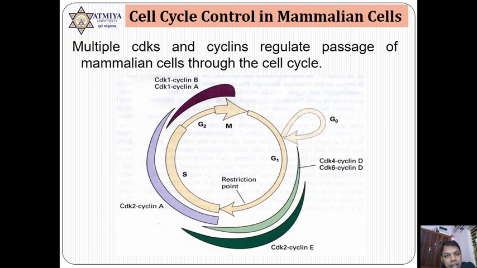But in different phases, other CDK cyclin combinations also occur. In the G1 phase, there are two types of combination you will see, CDK4/cyclin D or CDK6/cyclin D, usually not both. And this is from early G1 to S phase. Whereas at the end point, from the restriction point, when the cell is going to cross the restriction point as well as the checkpoint, you can see another combination, that is CDK2 and cyclin E. Then in case of S phase, you will observe CDK2/cyclin A, and in case of G2 phase, you will observe CDK1 and cyclin B.